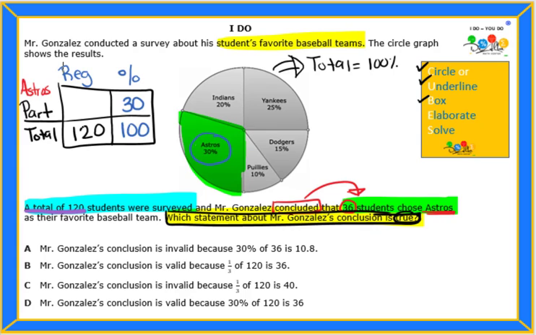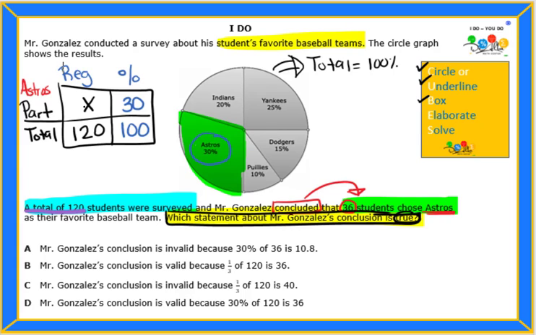And then his conclusion was 36, but we want to know if that is true or not true, and what about it is valid or not. So that's the part that we want to check on. So we're going to see if that actually would be 36. Now, if you want, you could actually put 36 in there, and you could use your cross products to make sure that they are equivalent. Remember, if the cross products are equivalent, then it has a proportional relationship, which would make it true and correct.